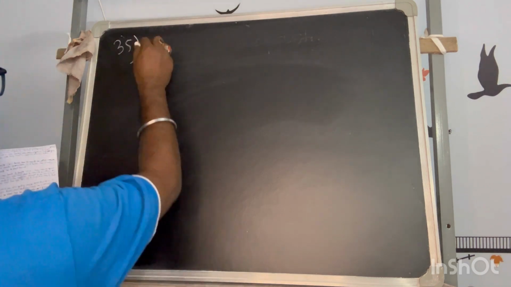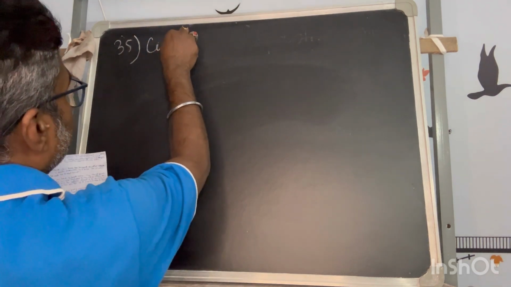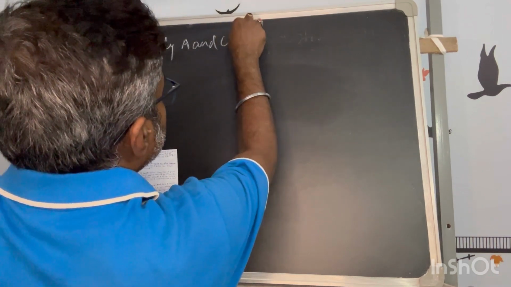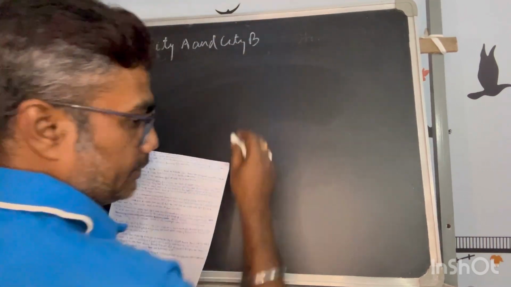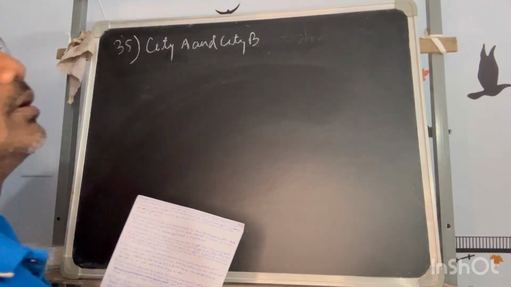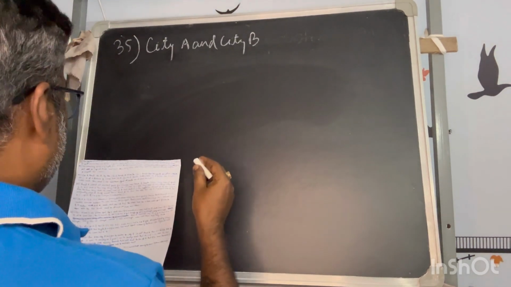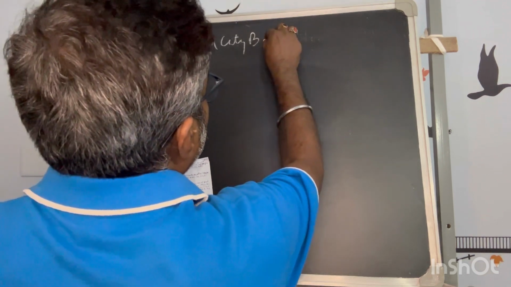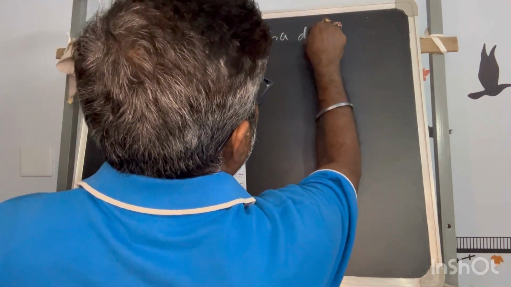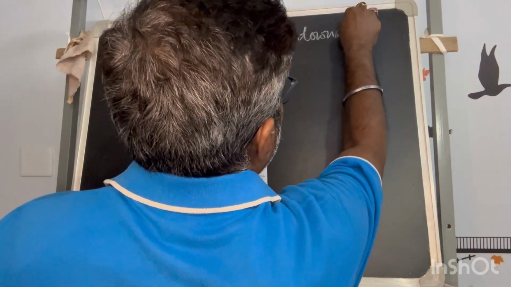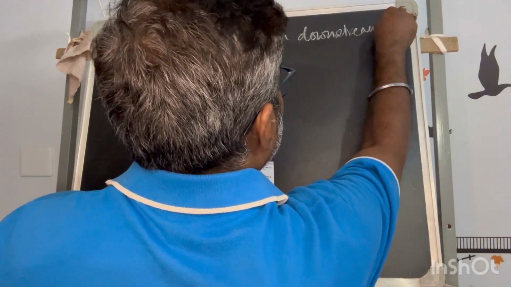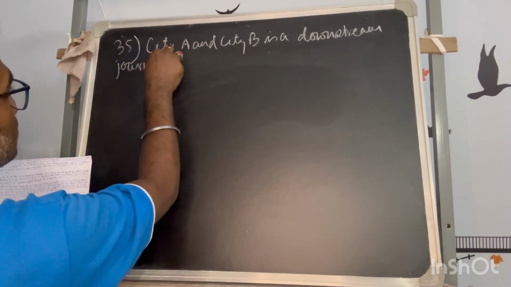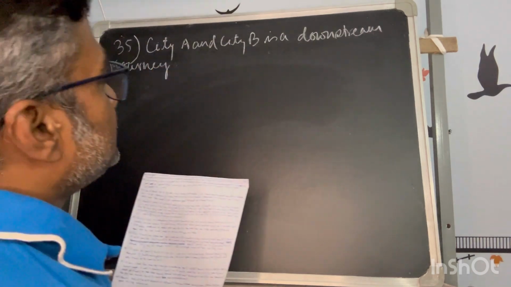It says city A and city B is a downstream journey. Now, what does it mean that city A and city B is a downstream journey?